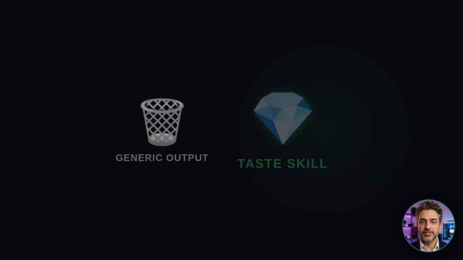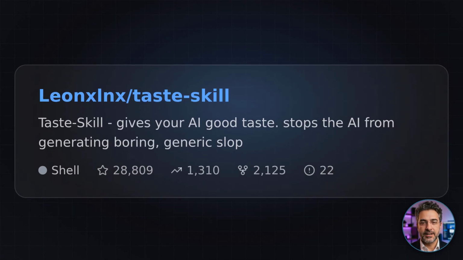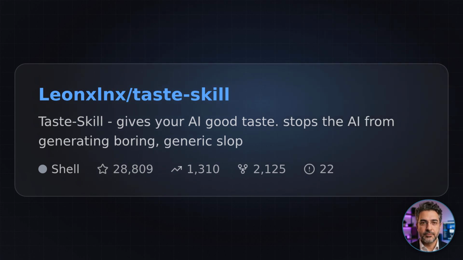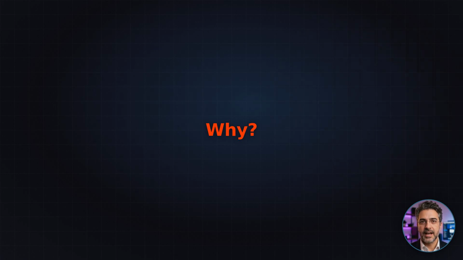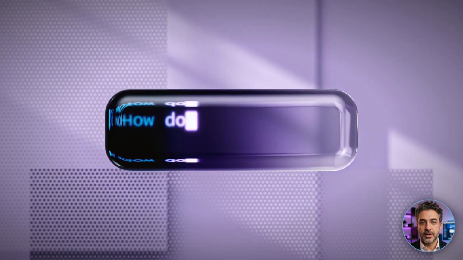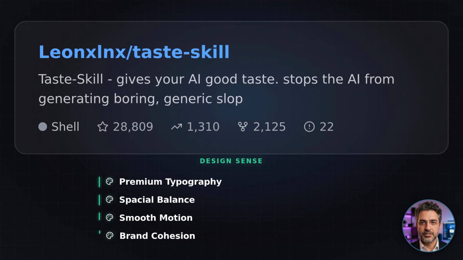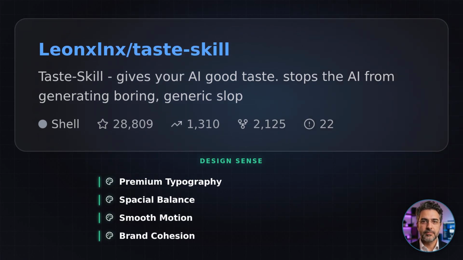This one is hilarious but so necessary. Taste Skill by Leonxlnx. It's an anti-slop framework for AI agents. Why do we need it? Because standard AI UI generation often looks like generic boilerplate. Taste skill gives your agent specific skills to improve typography, spacing, and motion. It basically forces the AI to have better aesthetics so you're not stuck with boring, standard-looking layouts every time.